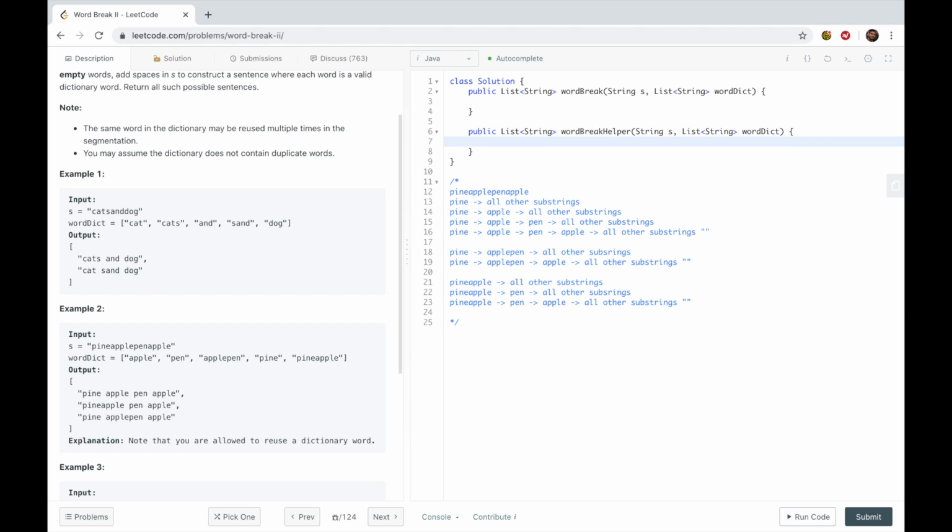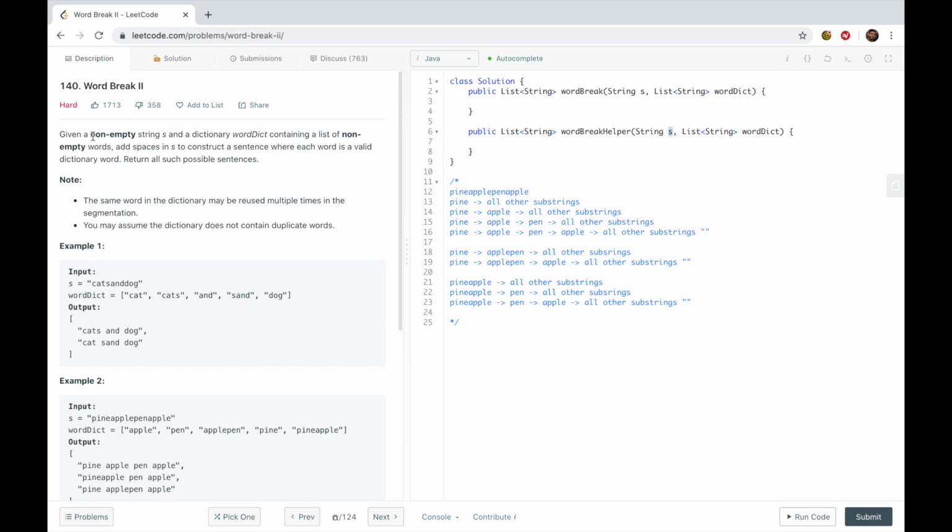All right, as with any recursive function, we are going to need to talk about a base case. So let's say we pass an empty string into the argument, even though the question says given a non-empty string, but let's just say you do, for the sake of the base case. So we know that we're going to have to return a list of strings. So we'll say results is equal to new array list.